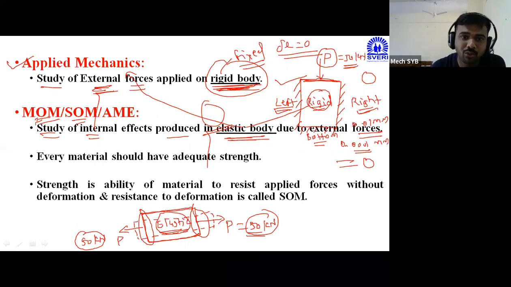That's why we have to study or consider the elastic body in mechanics of material, the strength of material. That's why we are not considering the rigid body. Rigid means all values are 0, no deformation, not a single value is changing. Therefore, rigid body will not be considered in the strength of material for checking the strength.